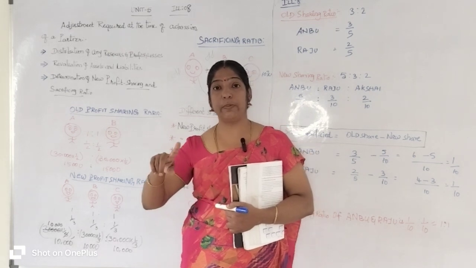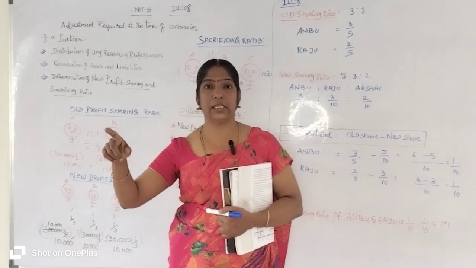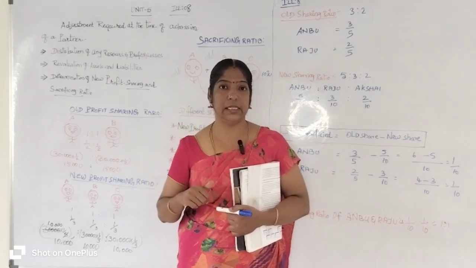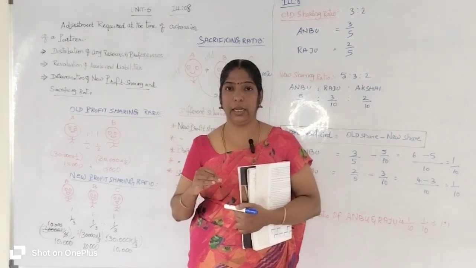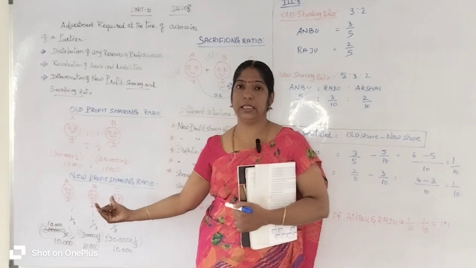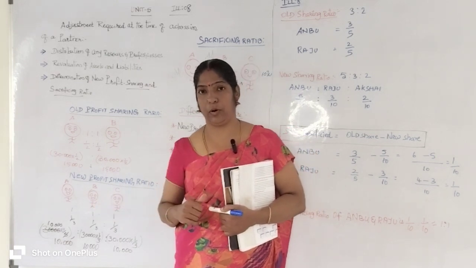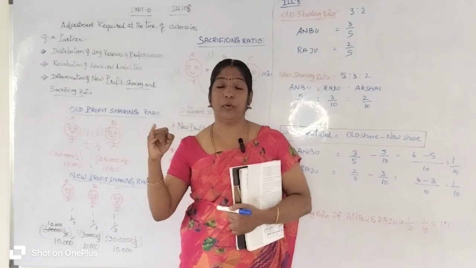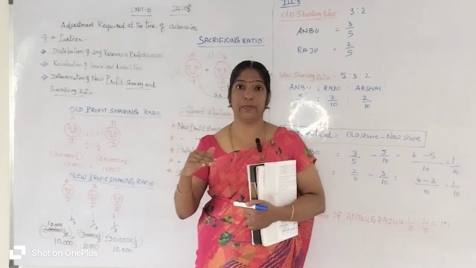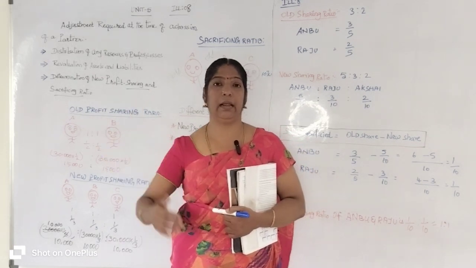And if they expand, they need additional managerial skill. So for these 2 things, capital and managerial skill, both existing partners decided to admit a new partner to expand their business to the next higher level.